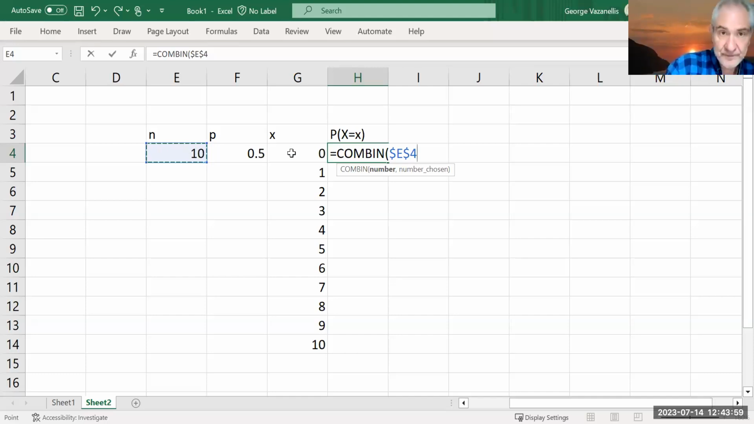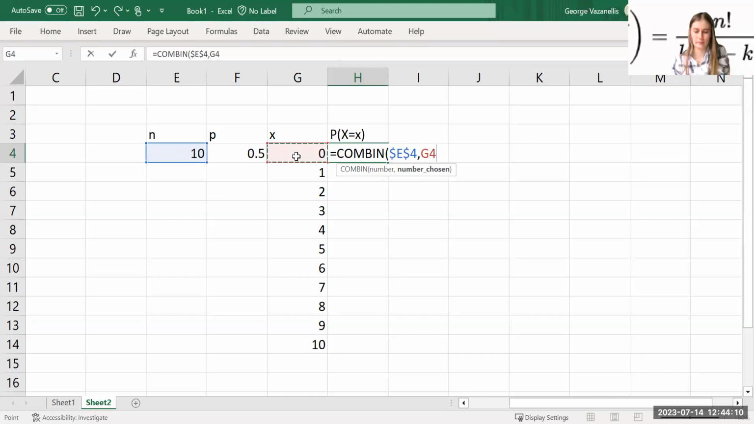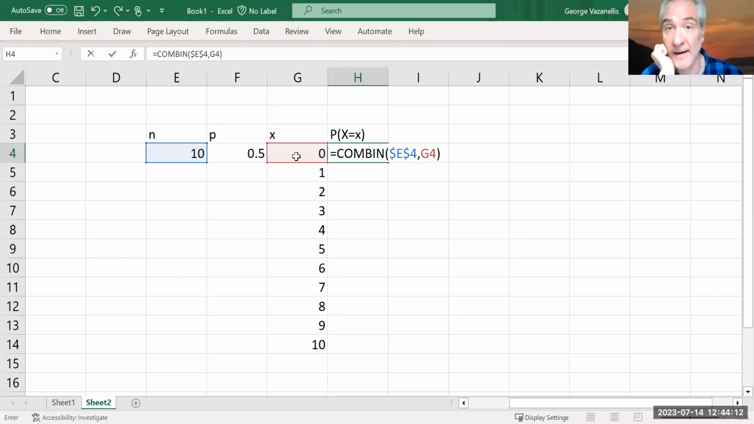Comma. Number chosen is our x value. We're going to leave that. We're not going to put an absolute reference on it because we want it to change as we copy it down, right? Sure. Close that parenthesis. That's the first bit. Nice.